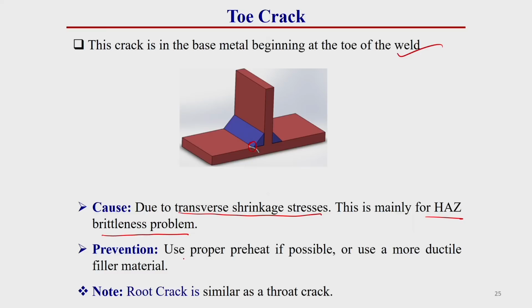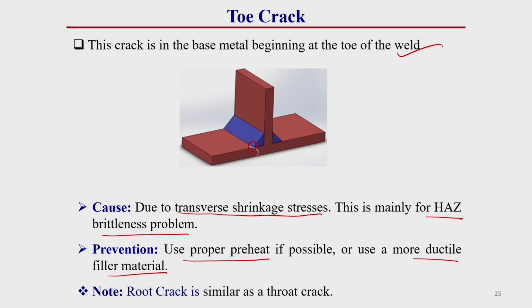Prevention of this toe crack is to use proper preheat or use a more ductile flare material. Generally, most of this crack problem we can eliminate if we use ductile types of flare material or ductile types of base material. In the case of ductile material, this crack issue is less because there is more ductility. Generally, chances of crack are more in brittle types of material. Here one thing you should keep in mind, this toe crack and root crack are similar.